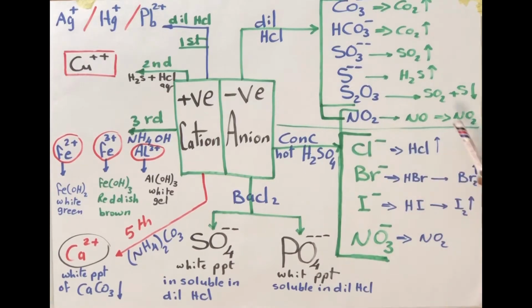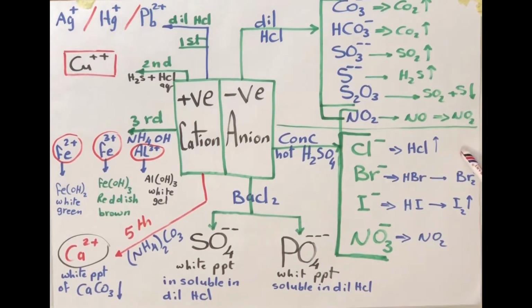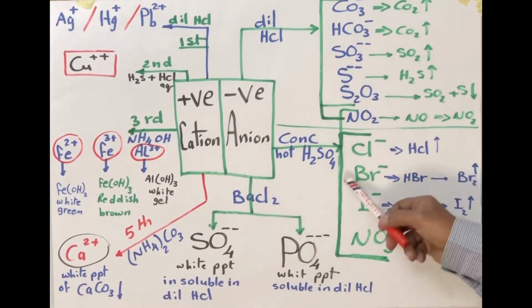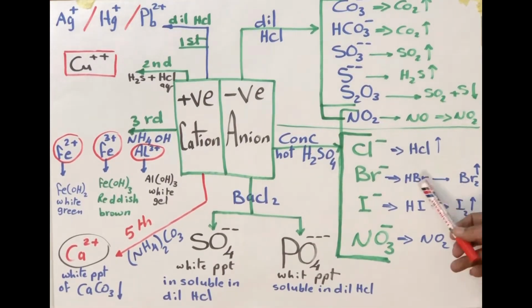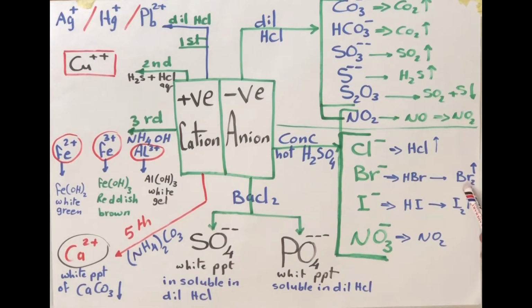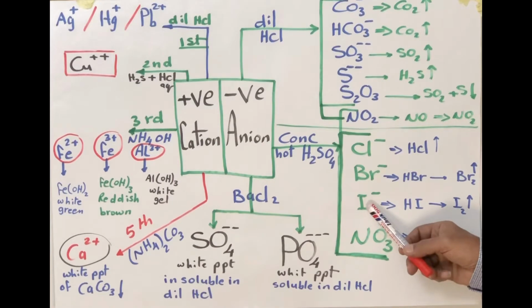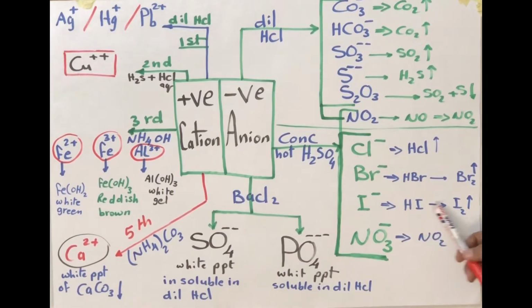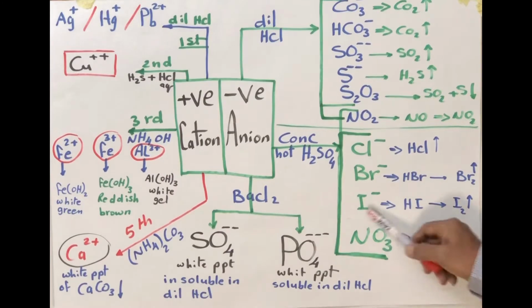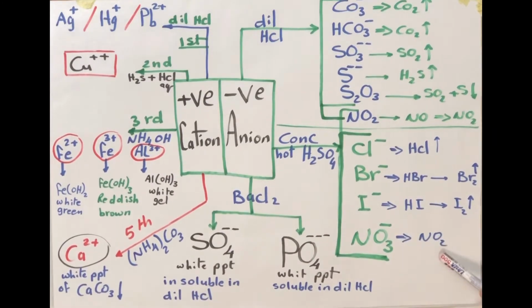Chloride forms HCl gas and we can detect it by using ammonia. Bromide forms HBr, which reacts with sulfuric acid and produces reddish brown fumes of bromine. Iodide produces HI, which reacts with sulfuric acid and forms iodine vapor with violet color. NO3 produces NO2 directly, reddish brown fumes.